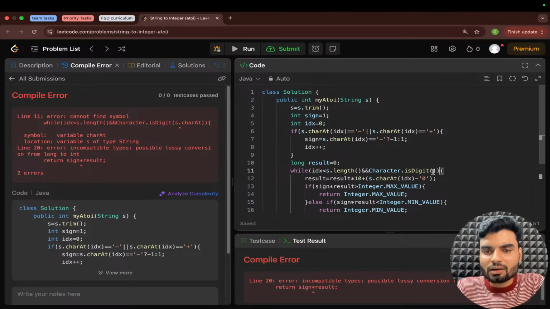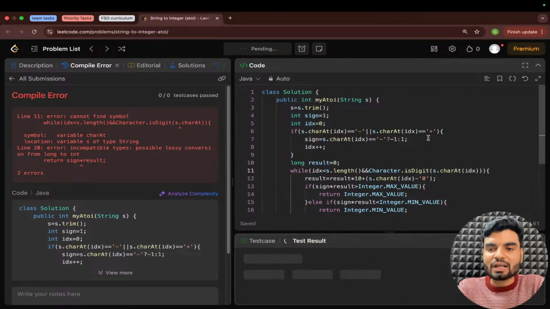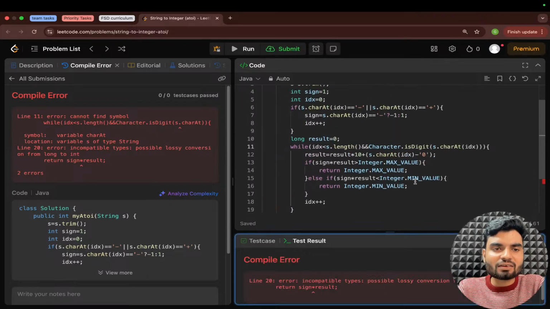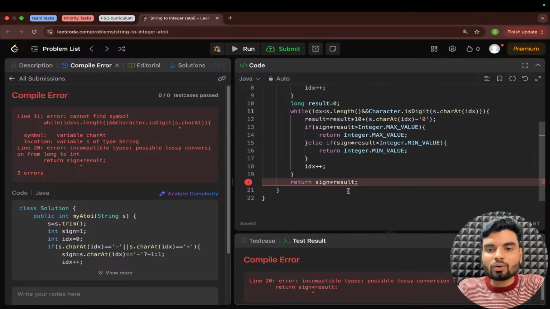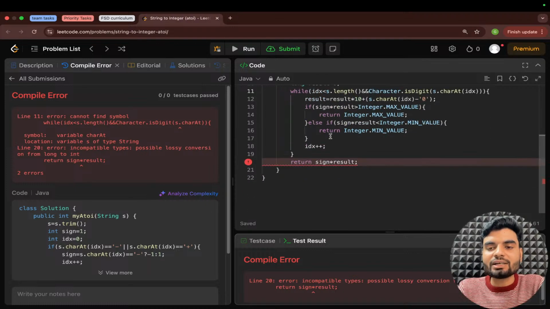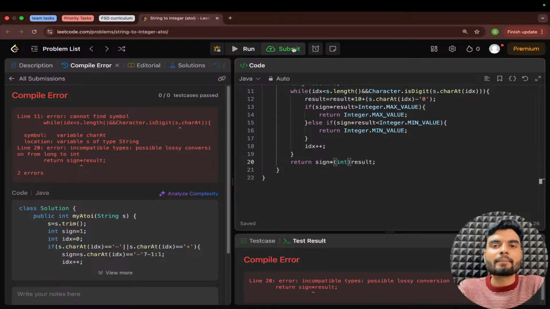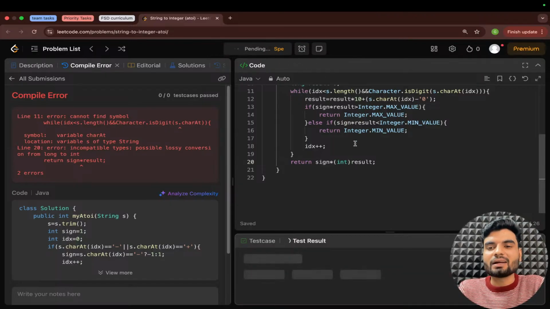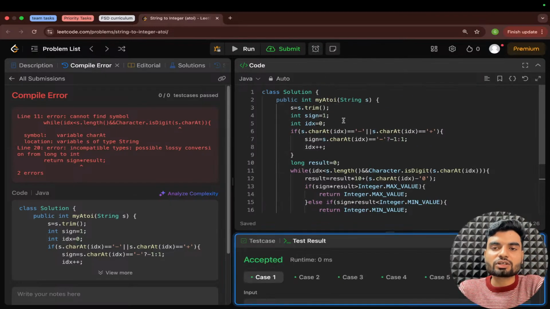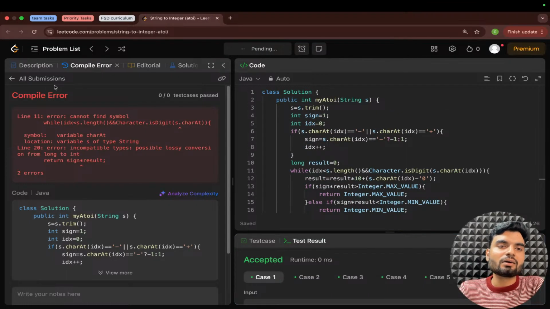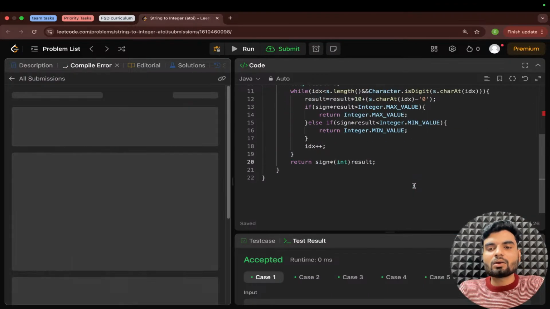This is where we are closing the while loop. Inside isDigit, I'll pass s.charAt(idx). Correct. So now after that we'll check for the sign. Oh, here they are asking for the integer type. And your result is what? Result is long, and we want to return an integer. So I'll cast it here. Okay. Now this will work fine, because the return type was integer and I was returning a long. So that's why it was not working. Cool. Works fine.